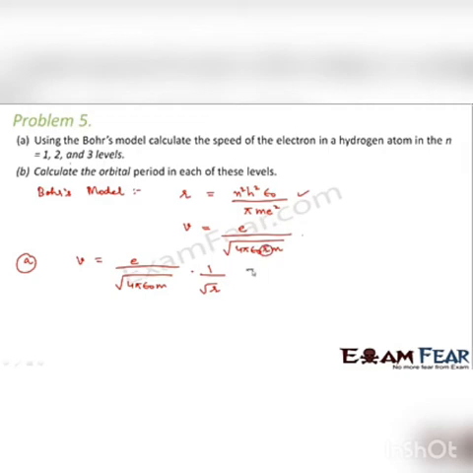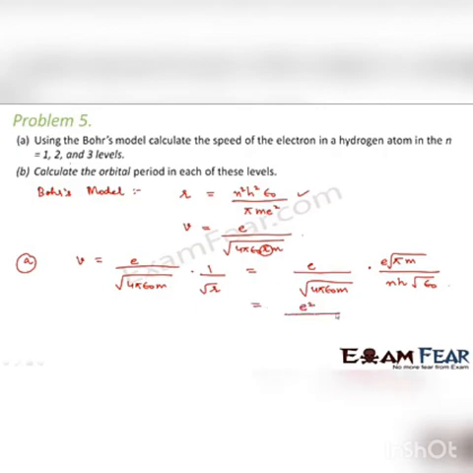So this becomes e divided by root over 4 pi epsilon naught m into pi m e into root over pi m divided by n h root over epsilon naught. So this comes out to be e squared divided by n 2 epsilon naught h. So this comes out to be the value of v.